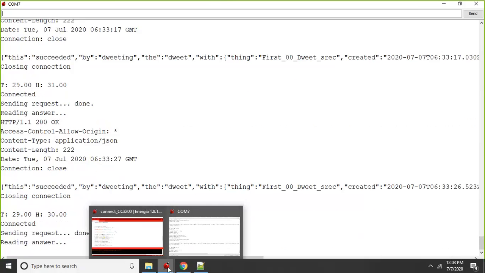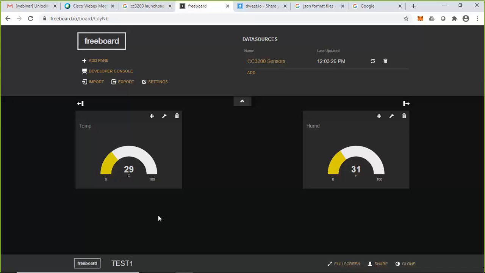It is some 2930. Let us look into the gauge also. If you look at the topmost right corner, the time of update will be there. For each and every second, it will be updated. From where it will be updating, this freeboard.io is updating the sensor information from the dwit.io page. Yeah, now it is 3033.